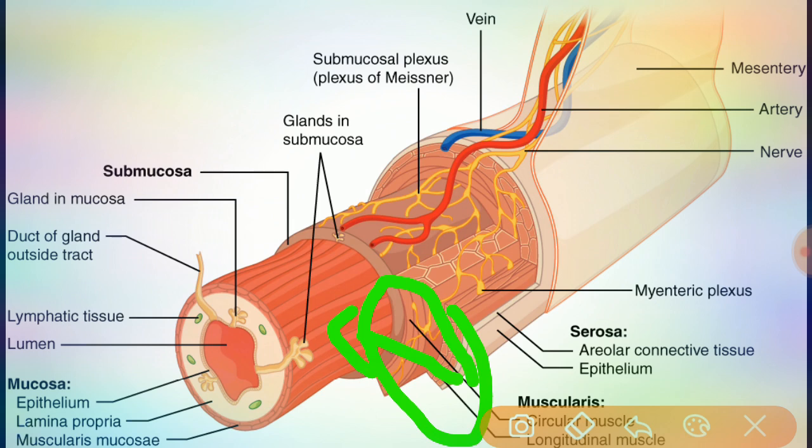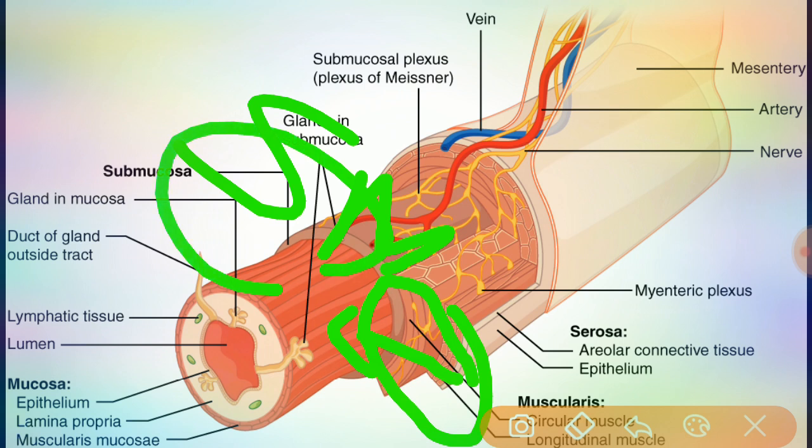This external anal sphincter permits voluntary control of defecation. In the rest of the tract, the muscularis consists of only smooth muscle; the skeletal muscle is present only up to the point permitting voluntary control of defecation, and throughout the rest of the tract only smooth muscle is present in this muscularis layer.